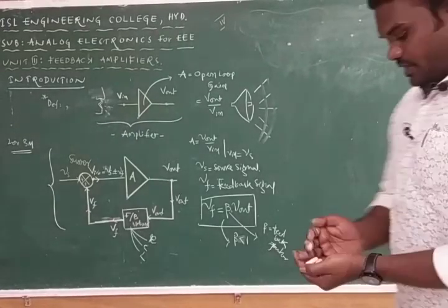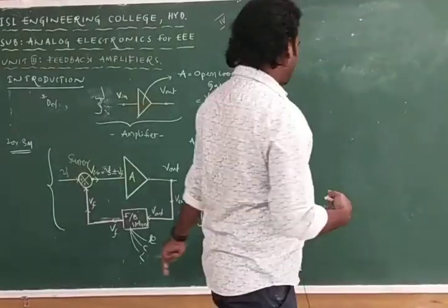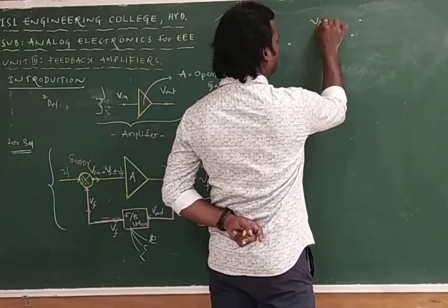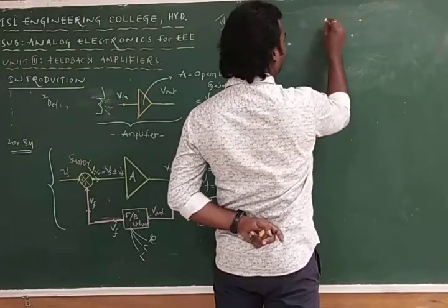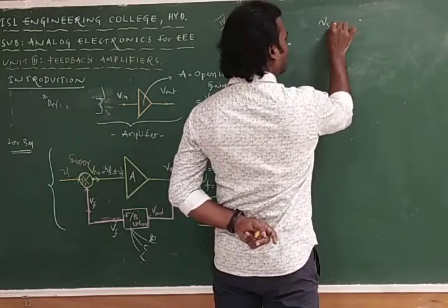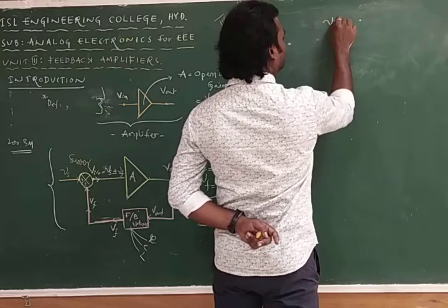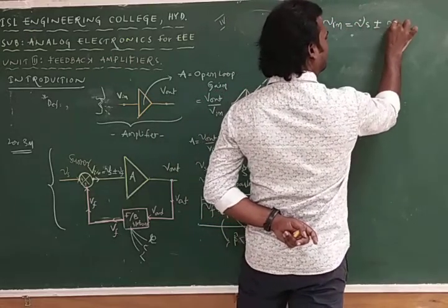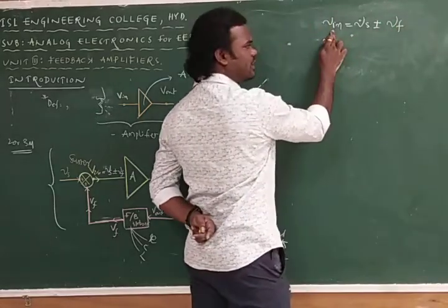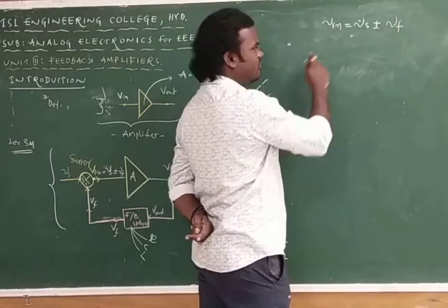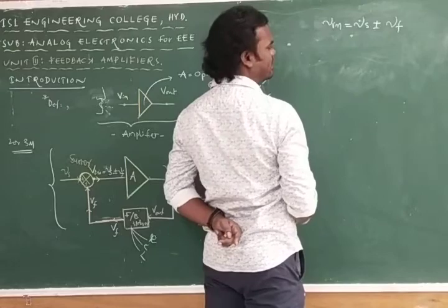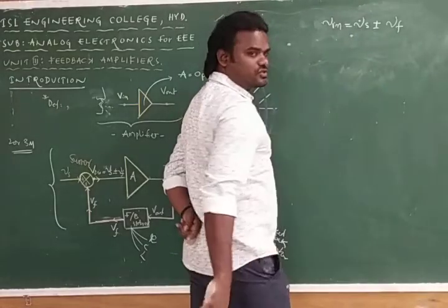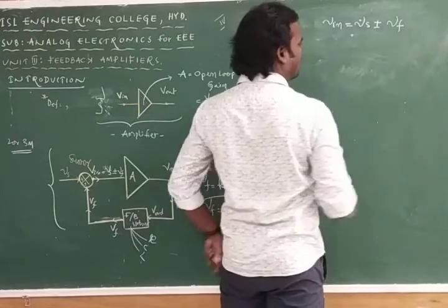See this one. From this diagram we can write Vin is equal to Vs plus or minus Vf. Vin is the input to the amplifier section, Vs is the source voltage, and Vf is the feedback voltage.